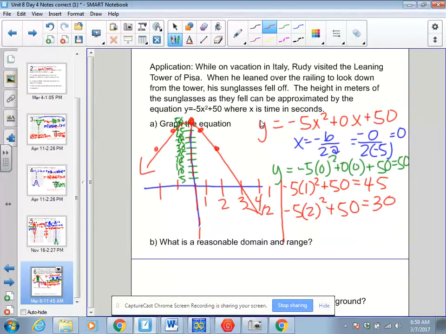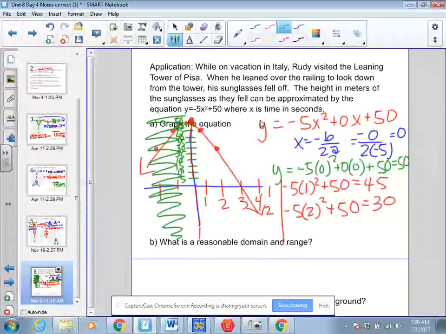Now we have to talk about domain and range. Usually in a quadratic, my domain is all real numbers. But since this is a real world problem and this is time, there's no such thing as negative time. You can't have negative seconds. So this whole part of the graph doesn't exist, because it has to be positive in order for it to work. So my domain this time is not all real numbers. It's x greater than or equal to 0.